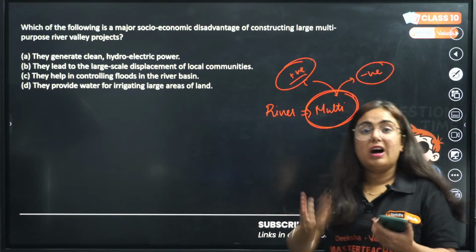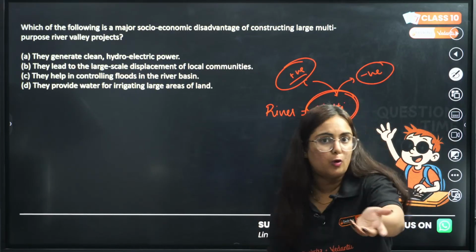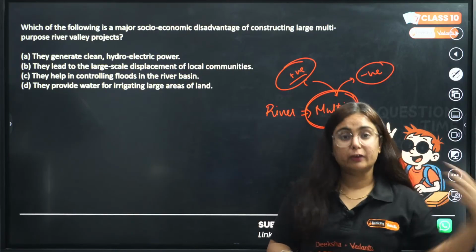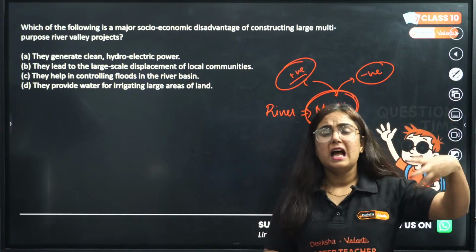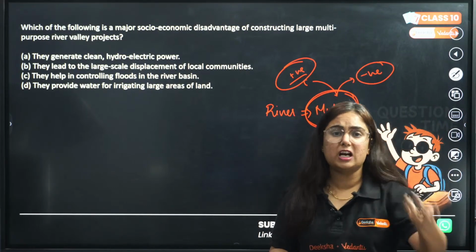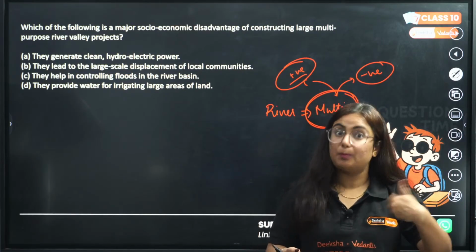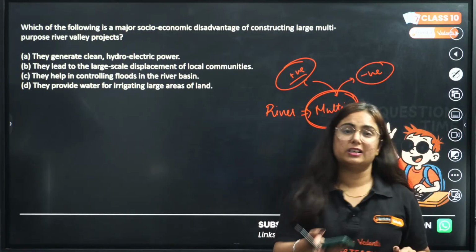Jawaharlal Nehru considered river valley projects the temples of modern India, because they were meant to collect the river water which otherwise goes to the ocean. But it eventually had a negative impact on society and culture also.